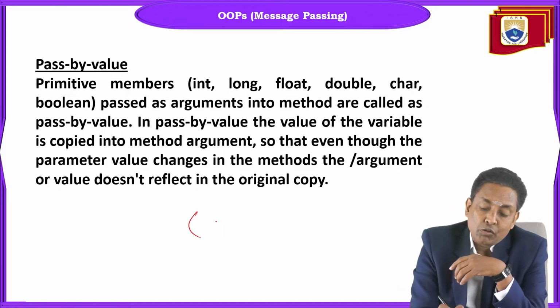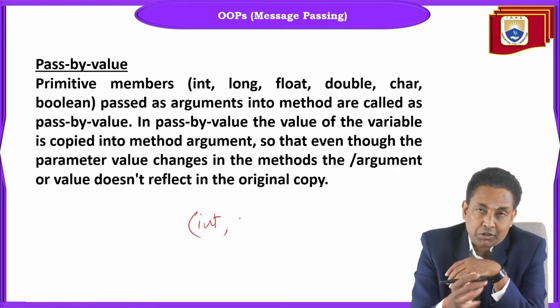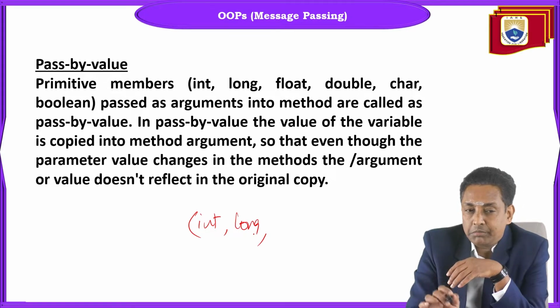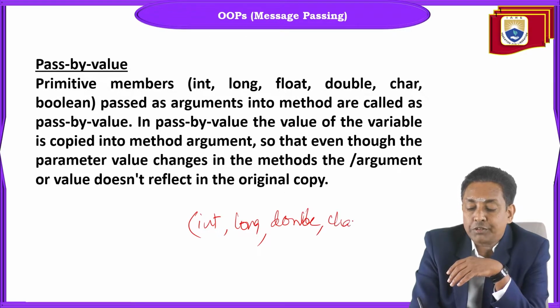In a method, mostly we use int; byte and short we don't use. Long we use a little less frequently, double frequently, and less frequently used are char and boolean.